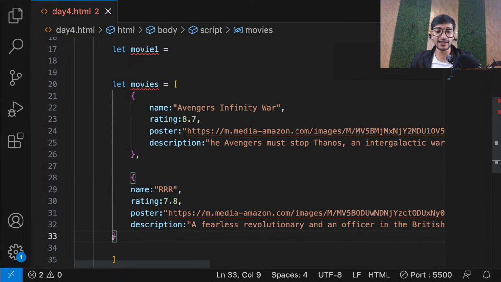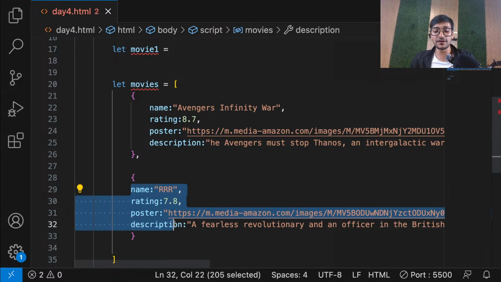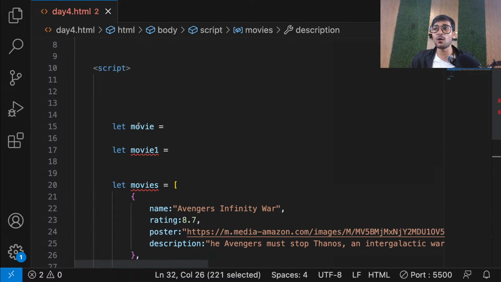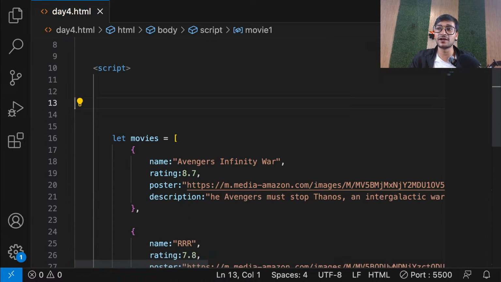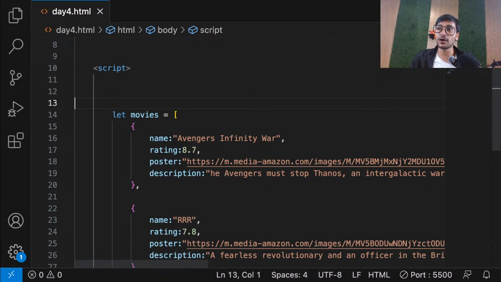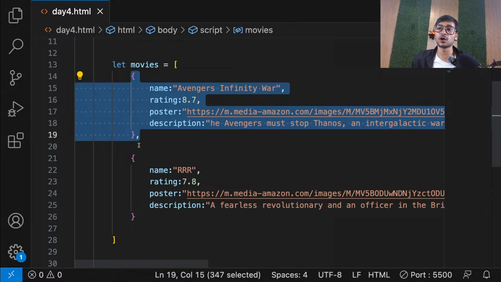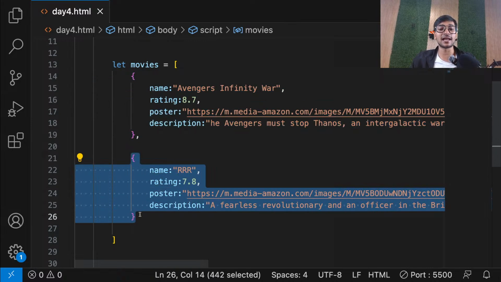Now this is my second element. So guys, the only difference is array can have numbers, array can also store strings, and array can also store objects. And now I no longer need to mention different variables, because now guys, I'm having an array inside which one element is one object and the second element is also an object. And now just like that, I can have n number of objects here, guys.